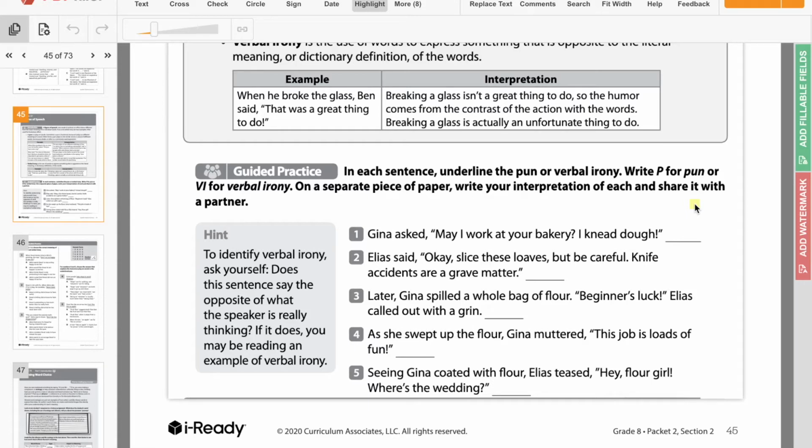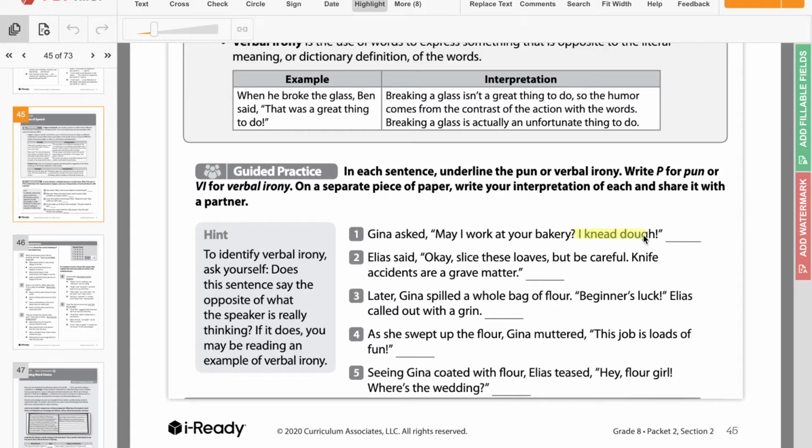It says, to identify verbal irony, ask yourself, does this sentence say the opposite of what the speaker is really thinking? Sorry, my dog is knocking my stuff around. If it does, you may be reading an example of verbal irony. So the first one says, Gina asked, "May I work at your bakery? I need dough." Okay, so where is the pun or verbal irony in here?